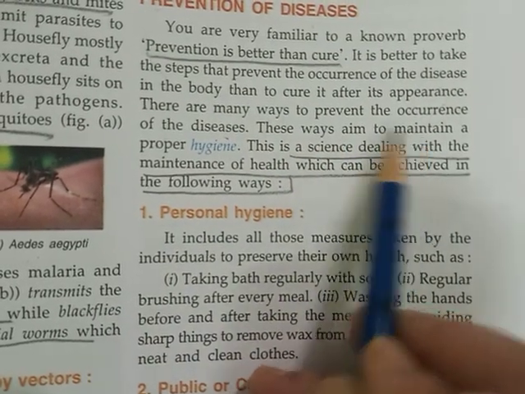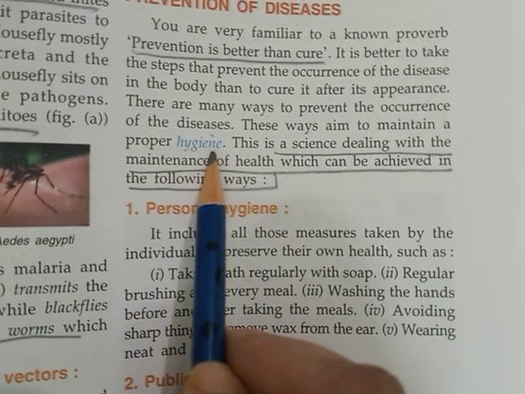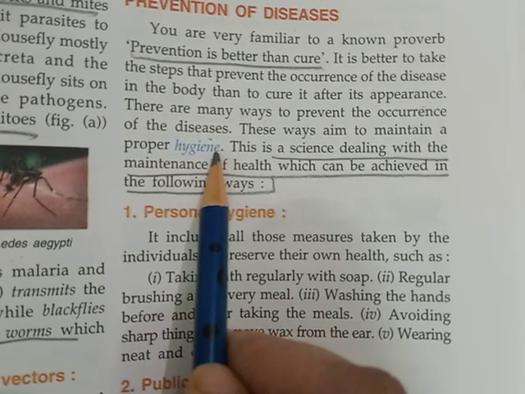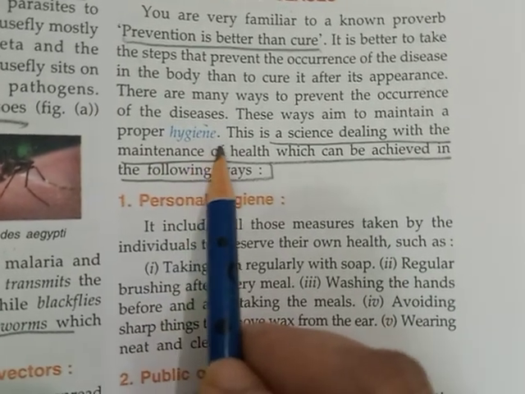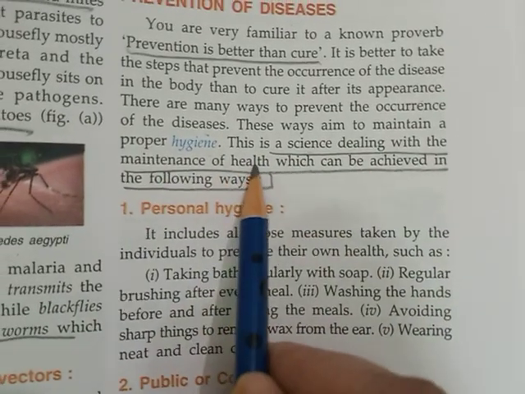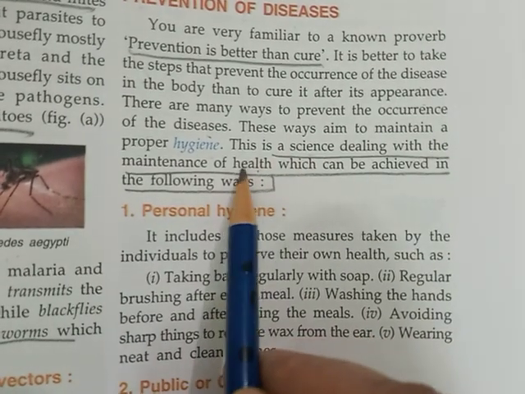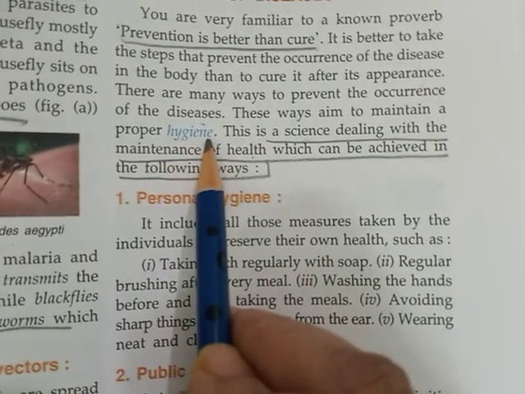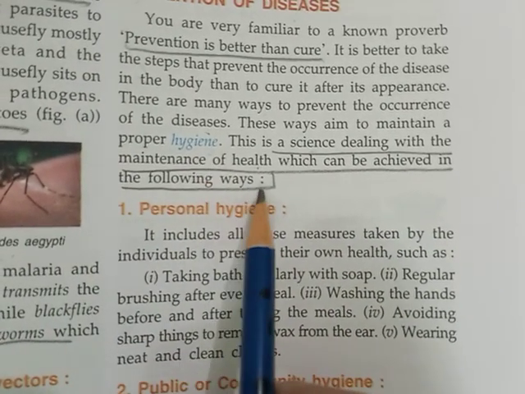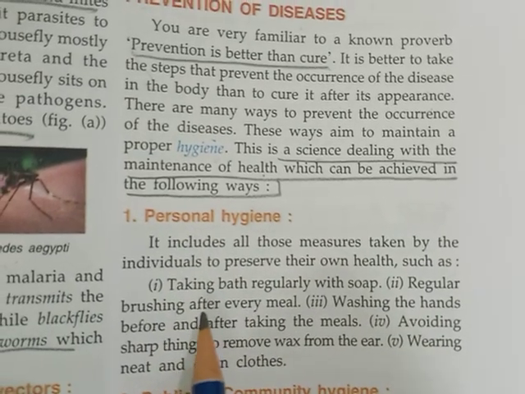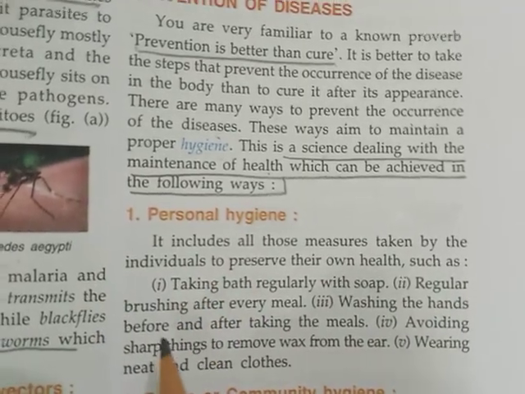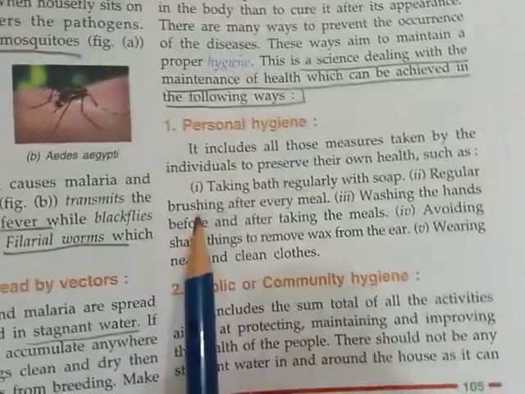These ways aim to maintain proper hygiene. So if we want to prevent ourselves from diseases, we have to maintain proper hygiene. Now see what hygiene is. This is the science dealing with the maintenance of health. That means the science which deals with the maintenance of health is known as hygiene, which can be achieved in the following ways. Now what are these ways?